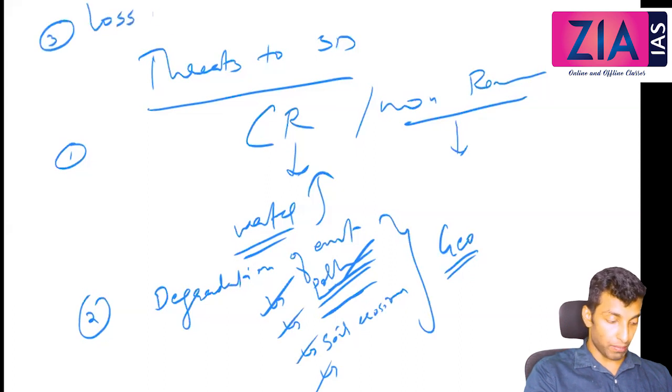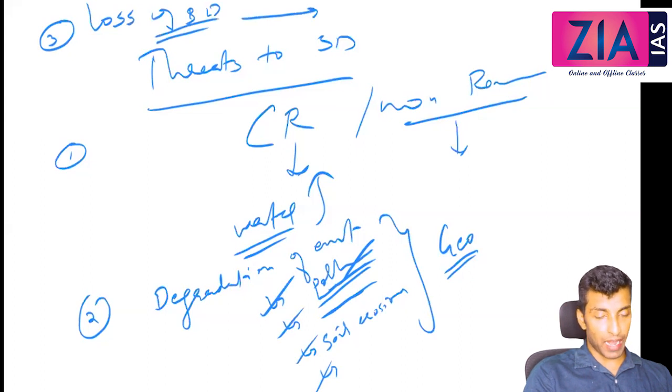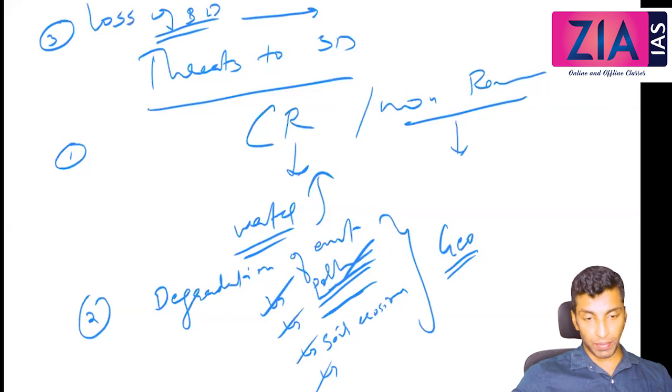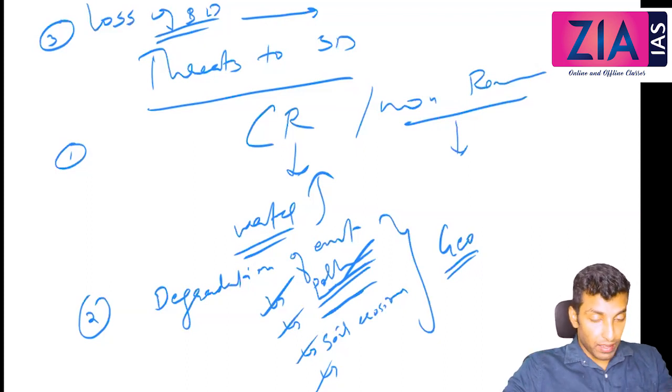Loss of biodiversity. You can see both animal and plant species are decreasing, so it will very badly affect the ecological cycle. The balance will be affected, and the availability of food and medicines will also be affected very badly. So just write: loss of biodiversity, animal and plant species are decreasing. It will affect the ecological cycle, or the ecological balance will be affected. Okay.